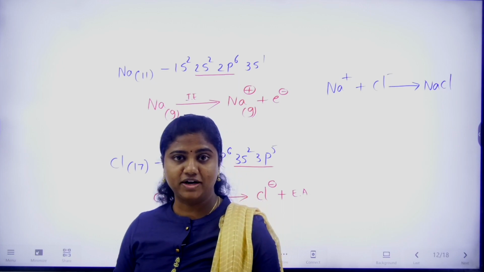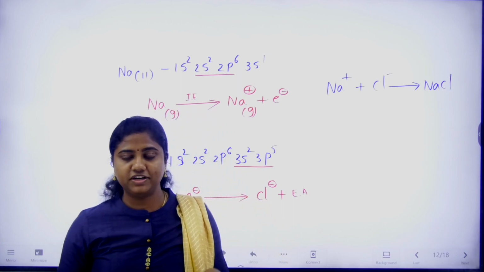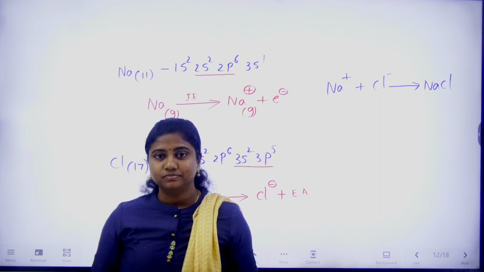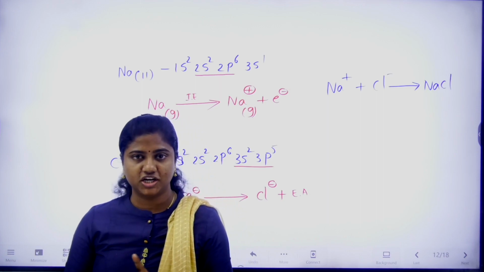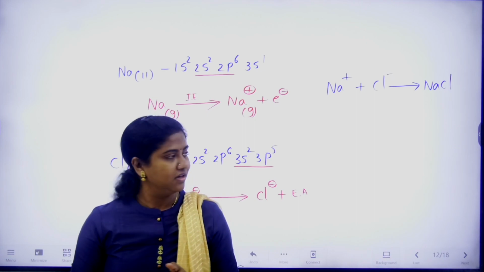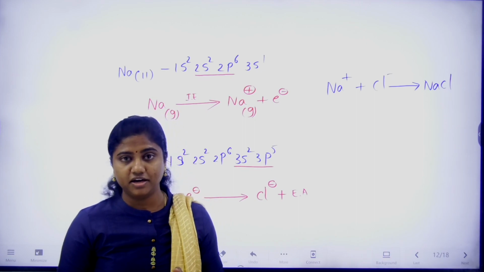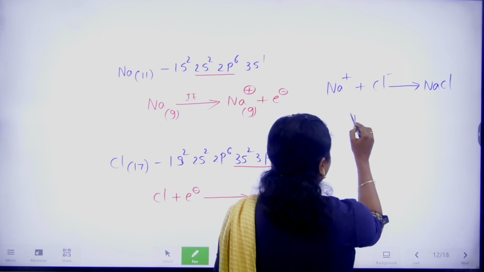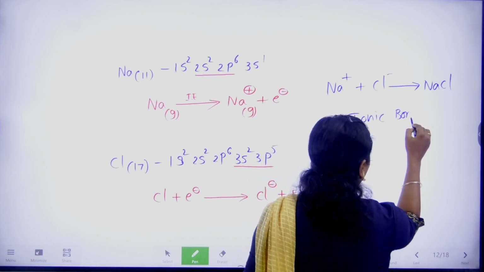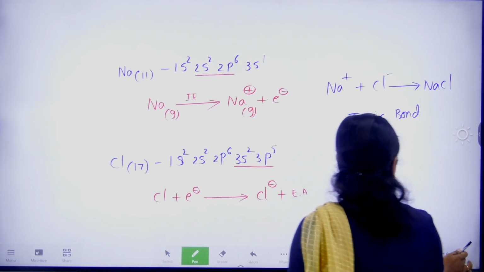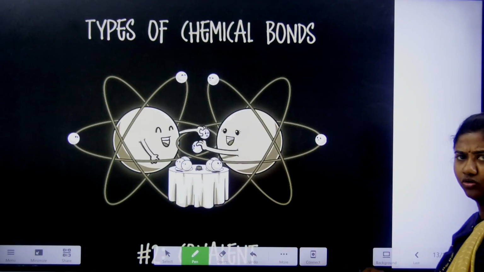Hope it's clear what is meant by ionic bond. So how can we define ionic bond now? The bond between two oppositely charged particles is known as an ionic bond. So this bond between sodium and chlorine is called an ionic bond. In the same way, let me quickly show you the other things.